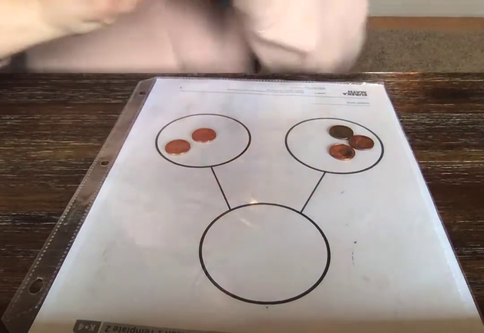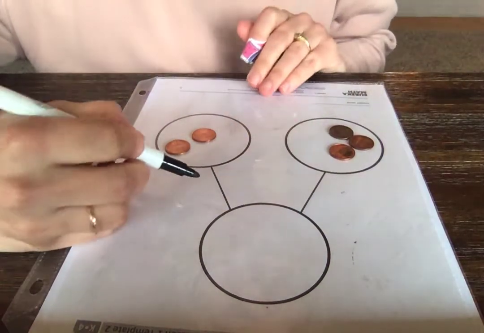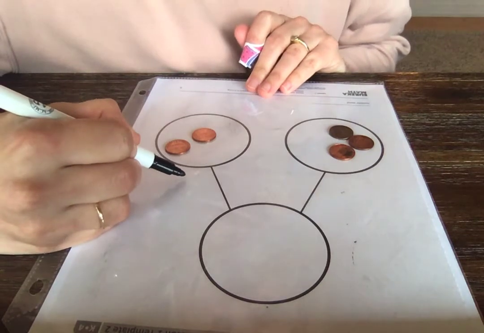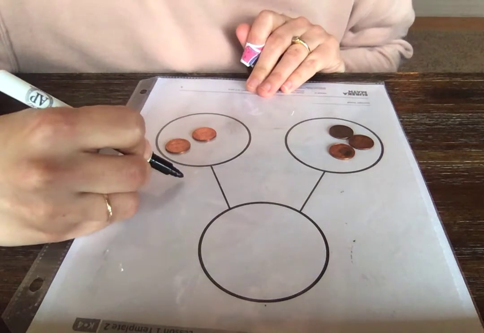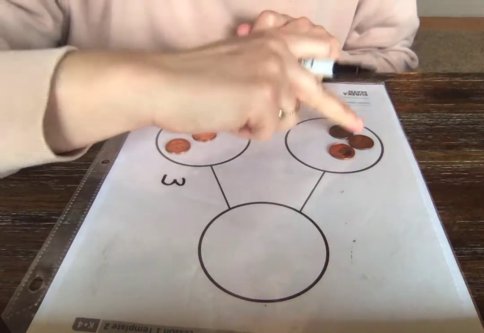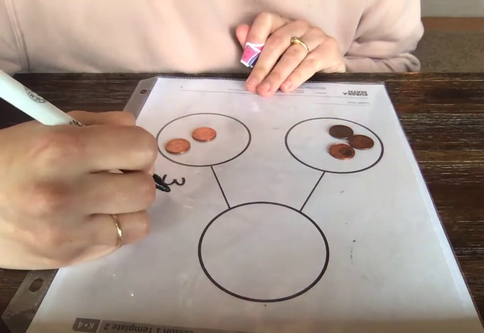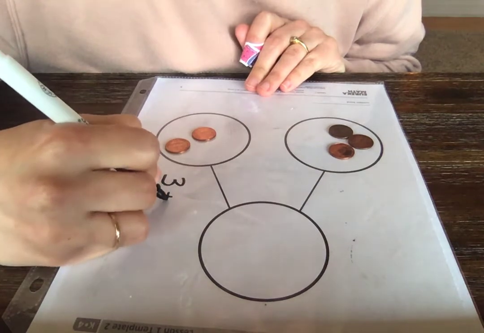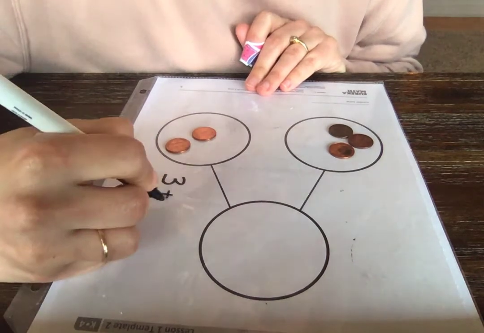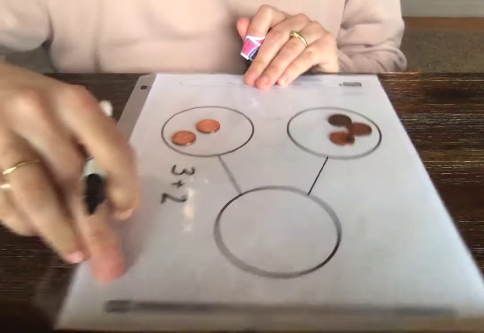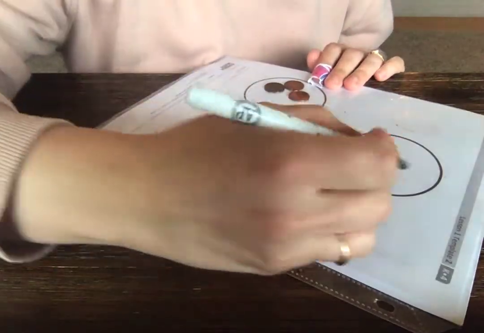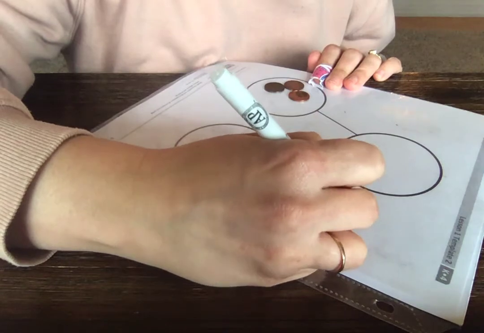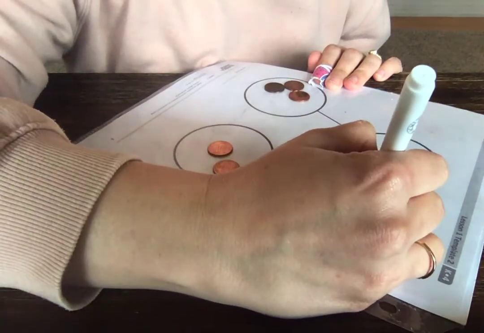And we are now going to write a number sentence on this whiteboard as we go. We can do 3, which is a plus sign, 2. 3 and 2 make or equal 5.